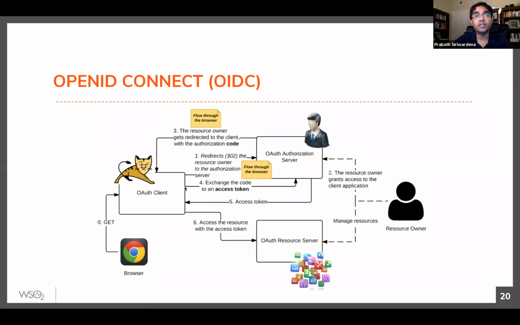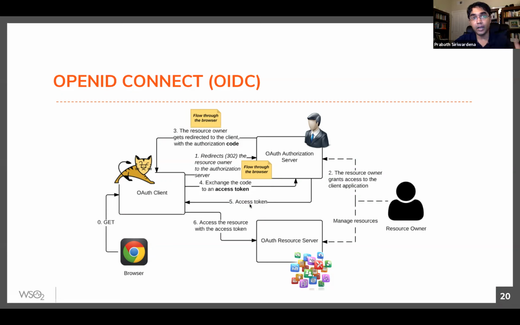Then when you exchange the authorization code for an access token, in addition to the access token, you will also get something called an ID token. So the ID token is a JWT. We discussed JWT in our very first meetup. It's in fact a JWS, or it can be a JWE as well.